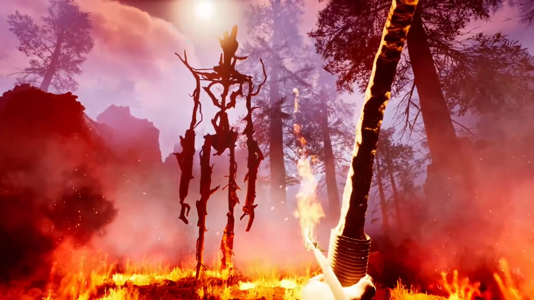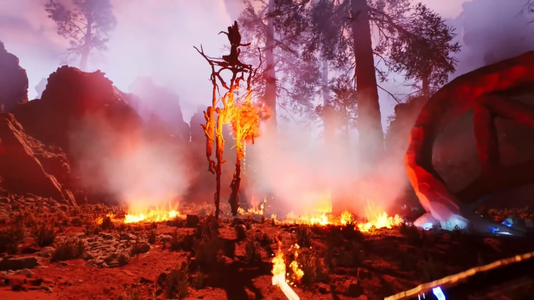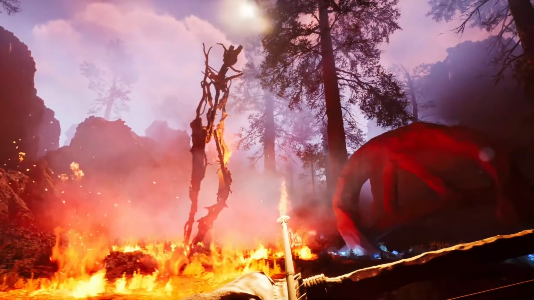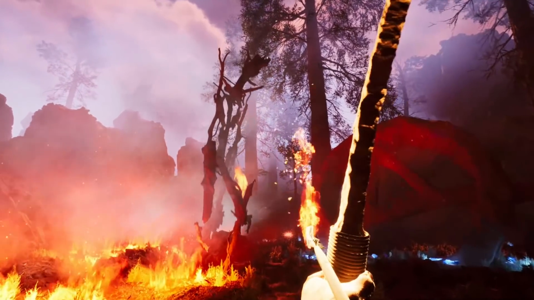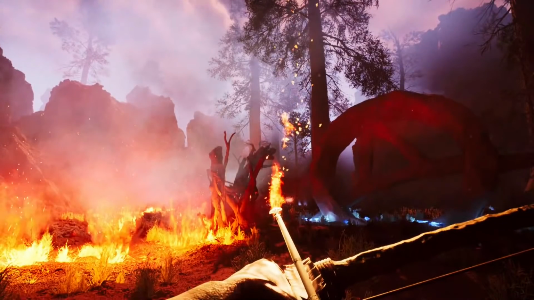That thing will go down pretty quick once you light it on fire. And doing that whole fire propagation system was pretty easy in Unreal too. It just checks to see what's nearby, if it's flammable, and it will keep spreading the flames. You can even light a creature on fire and it'll go running and catch something on fire. And the wind direction matters, which is pretty fun.